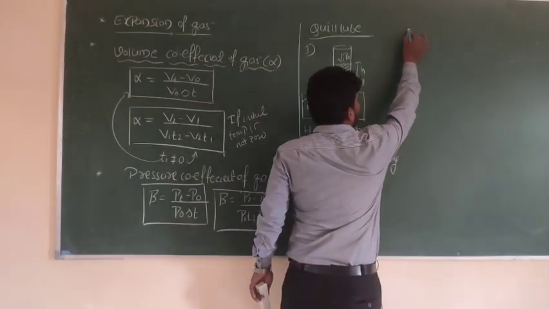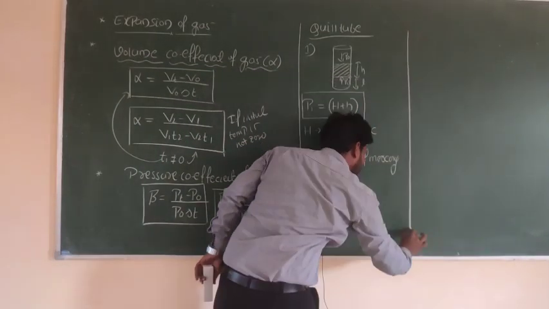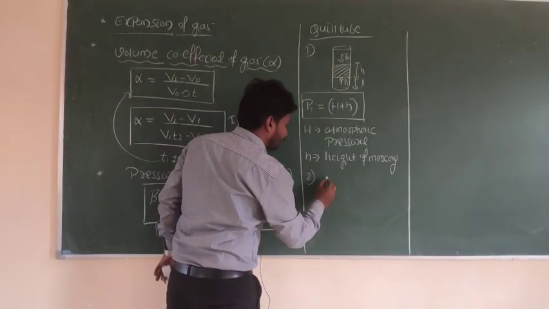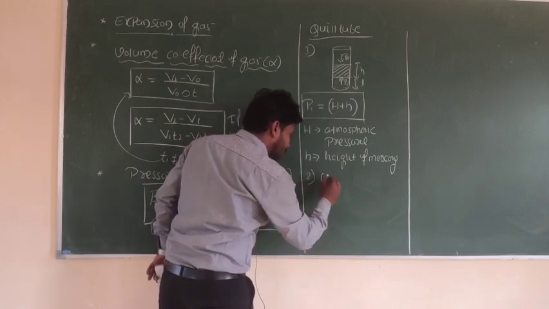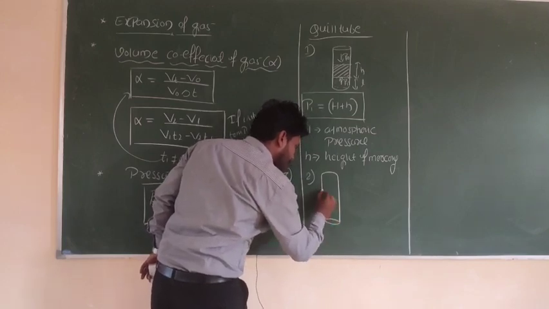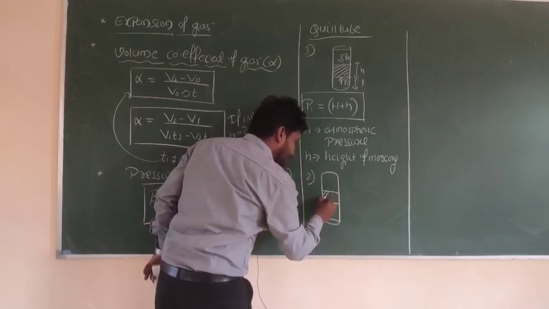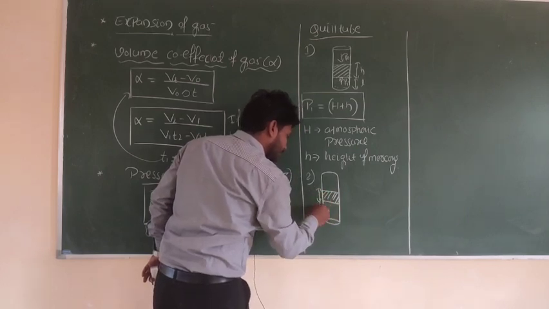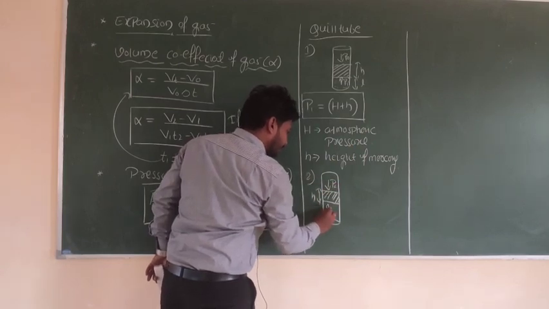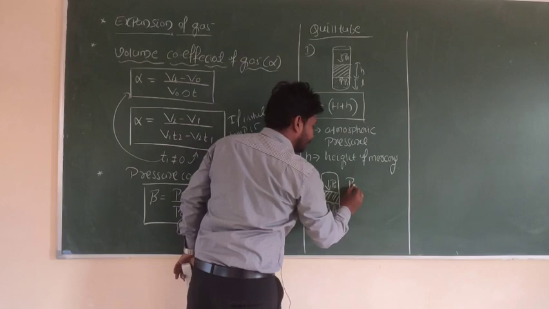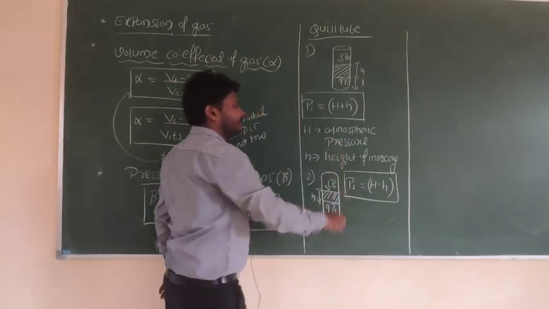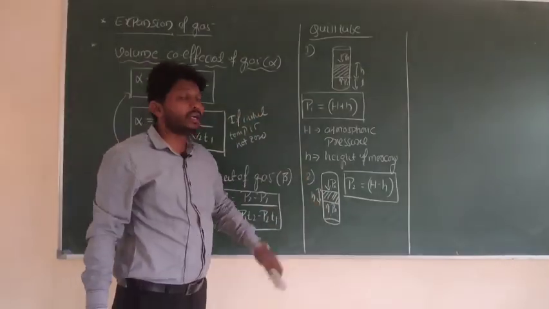Now suppose the tube is vertically downward. In this case, again this is the mercury pellet, this is h, and we shall consider this pressure as P2, and P naught is atmospheric pressure. That pressure P2 is equal to H minus h for mercury, when the tube is vertically downward.